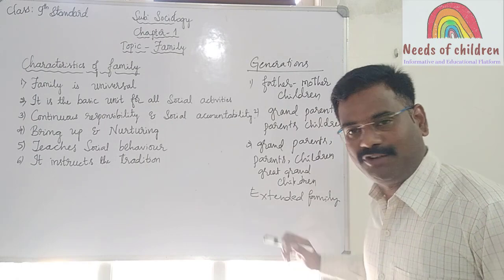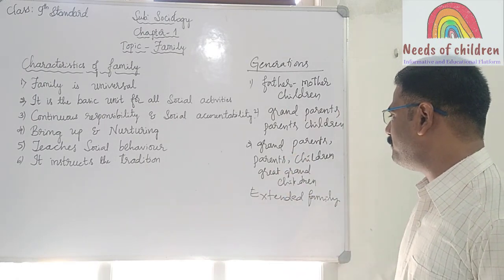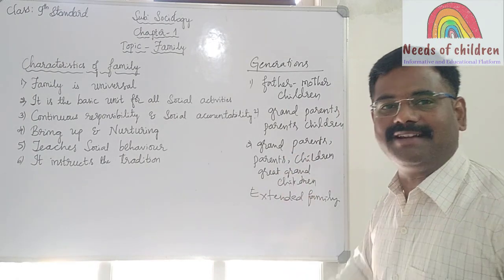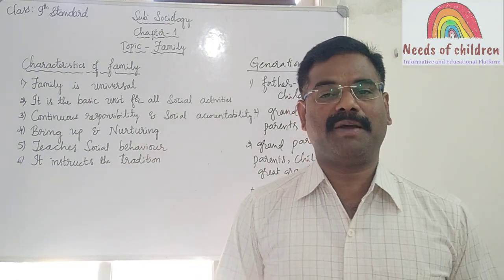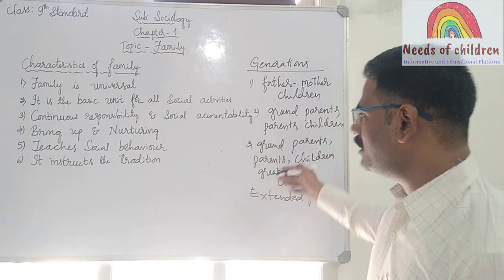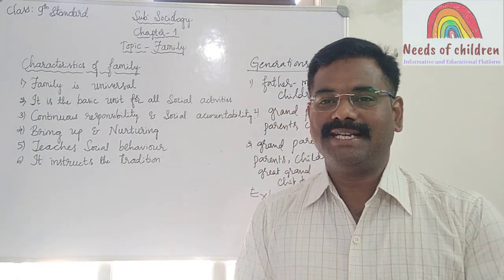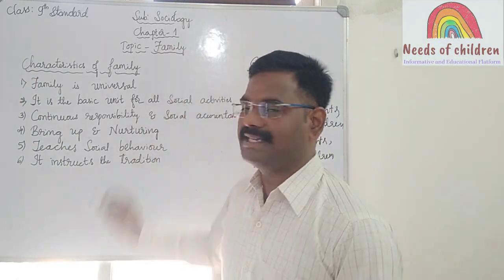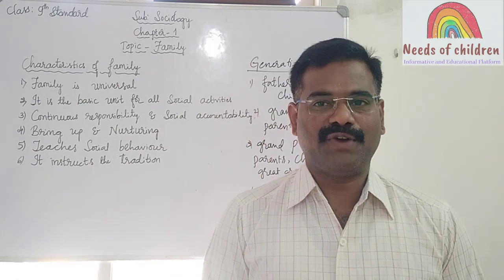Whereas in the extended family, with grandparents, parents, children and great grandchildren, they learn a lot of things. So these are the very important characteristics of the family.